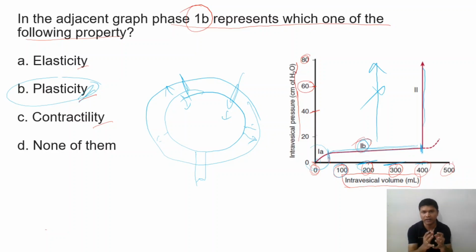Elasticity means recoiling, like the lung. If you stretch it, the tendency is to collapse again and go to the initial position. But here this is plasticity, the tendency is not to go to the initial position. That's why they can accommodate more and more volume without a change in pressure. Pressure will remain the same till 400. After that, this is the maximum level. After that, there will be an intense urge of urination. So 1A and 1B is actually plasticity. So this is B, plasticity, and this 2 is actually contractility. Okay, clear?